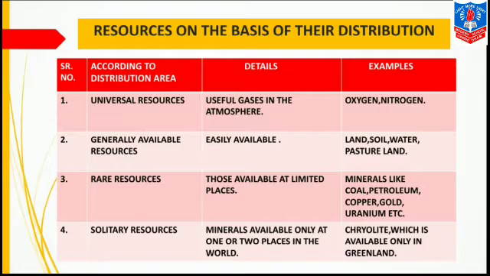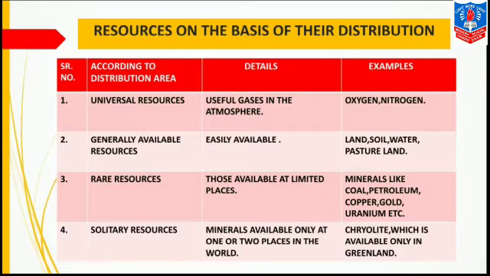That is, the first one is universal resources, meaning found in the whole universe. It is kept at top. Under this come generally available resources. That is, they are found at many places. They are easily available at many places.